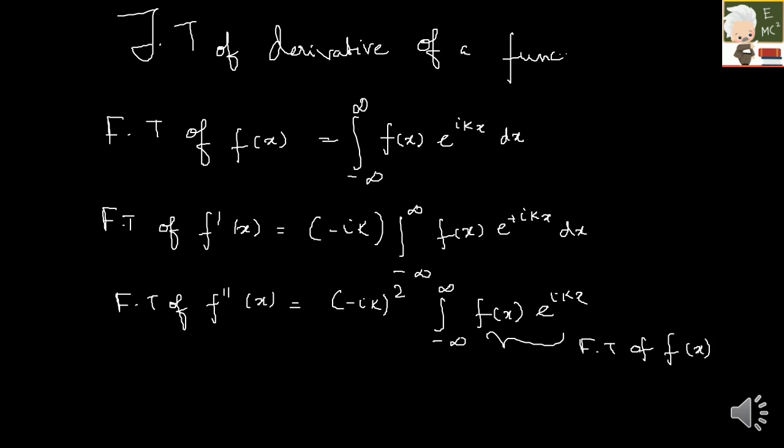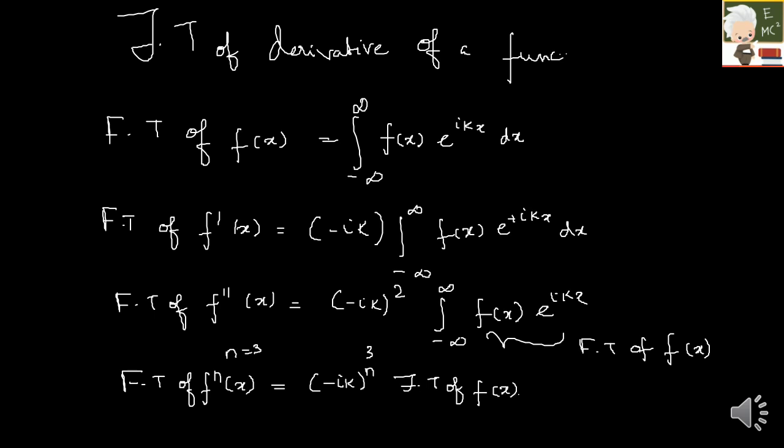So generally, I can state this as, if they are asking Fourier transform of f n of x, that is any derivative, first derivative, second or third derivative, any derivative, then it is given by minus ik the whole power n. Suppose if they are asking third derivative, then here it is minus ik whole power 3 into Fourier transform of f of x. So let me do one example in this.